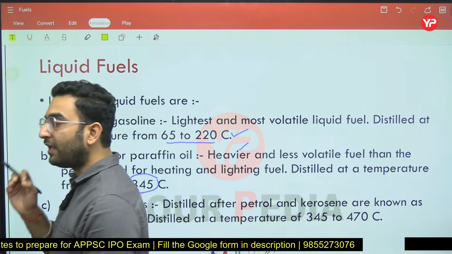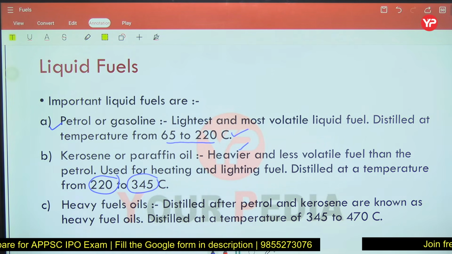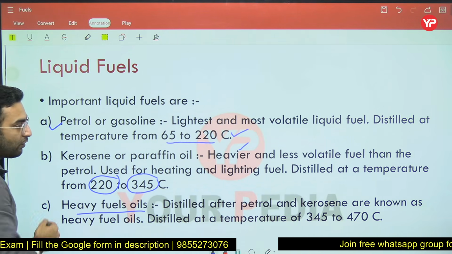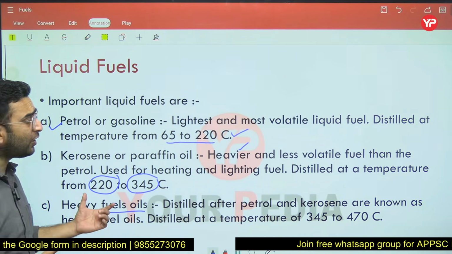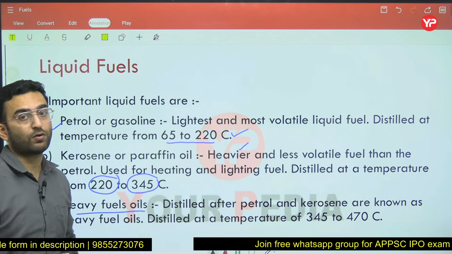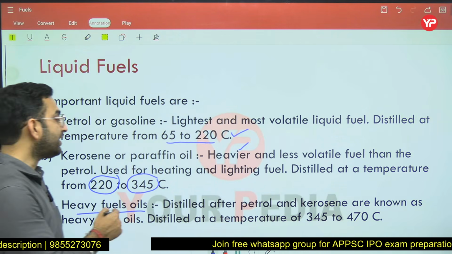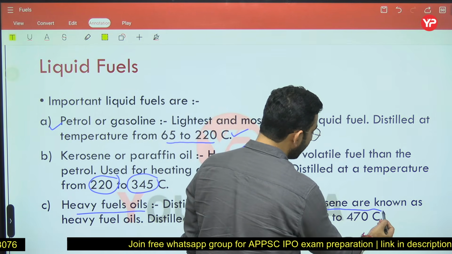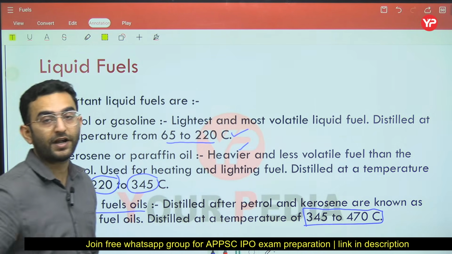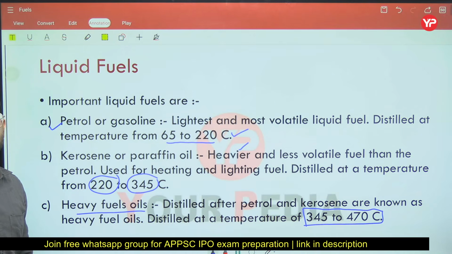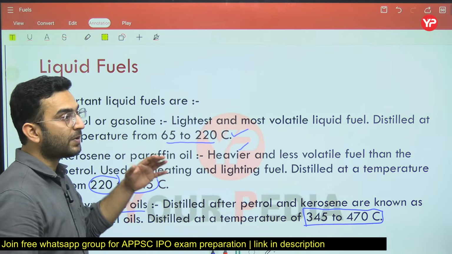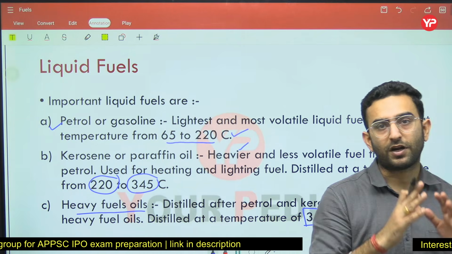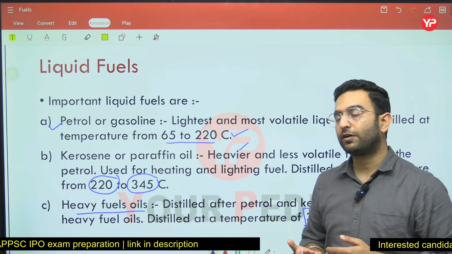And in the last we have the heavy fuel oil. In the case of heavy fuel oil, they are generally obtained after the distillation of the petrol and kerosene. So it is going to be distilled at a very high temperature range of around 350 degrees Celsius to 480 or 500 degrees Celsius. So remember the names of these fuels, their calorific value, and how we are obtaining those fuels.